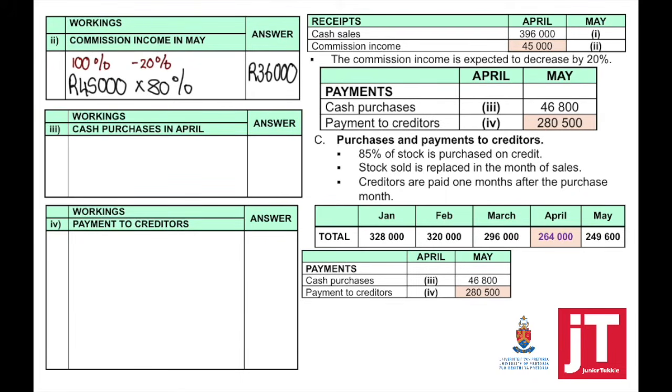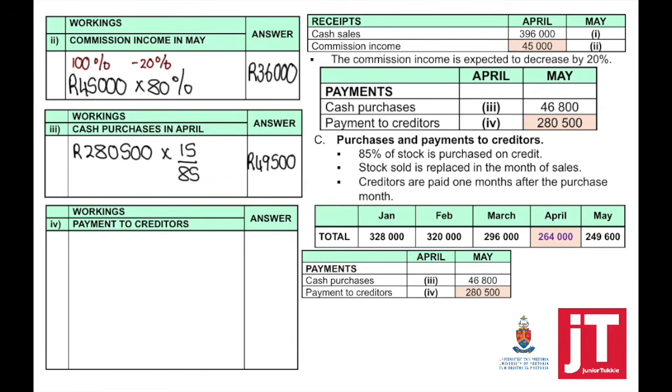Why? Based on payments to creditors, creditors are paid 1 month after the purchase month, which means that if we purchase in April, we would pay our creditors in May. And we know that 85% of the stock is purchased on credit. 100 minus 85 means then 15% of the stock is purchased cash. So my calculation would then be 280,500 times 15 divided by 85. And that equals the cash purchases in April.